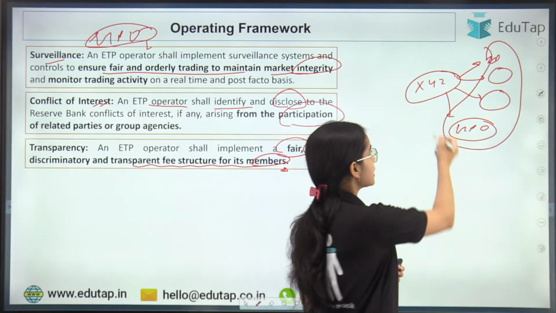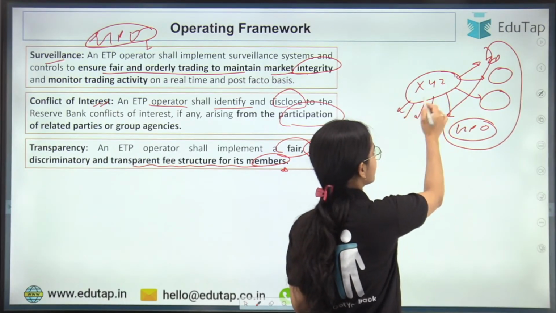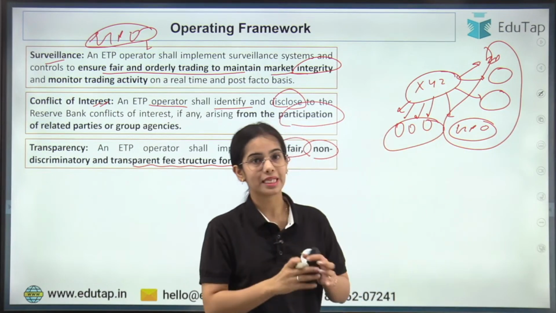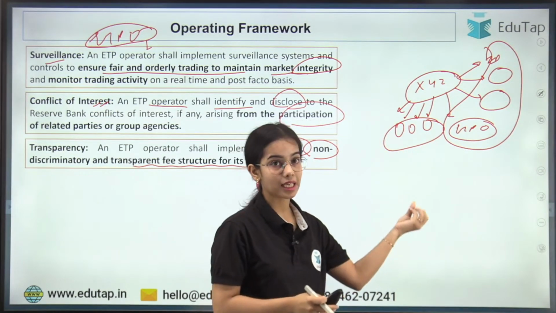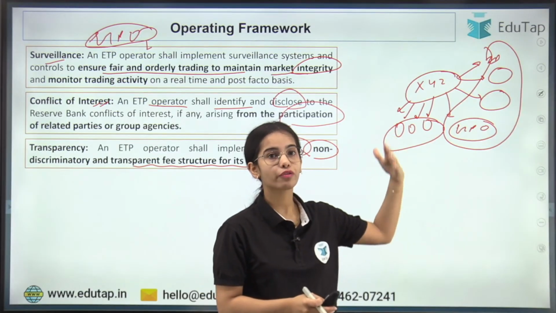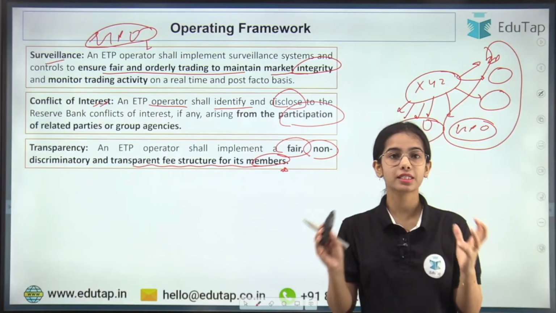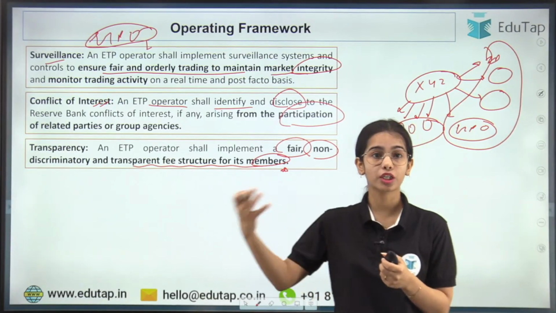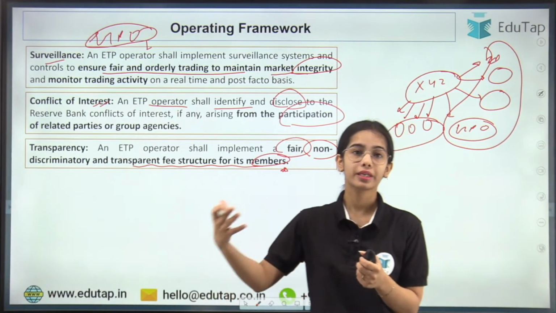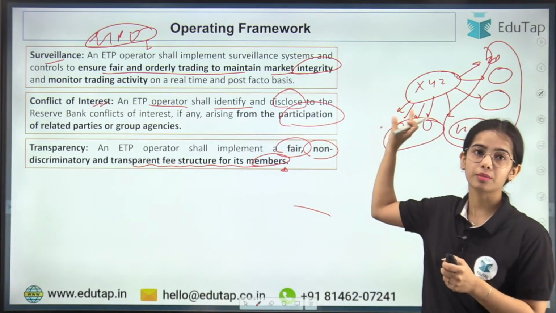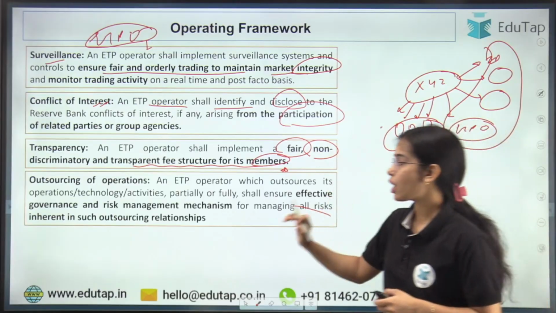Let's say XYZ is connected with different subsidiaries and different partners. If any conflict of interest can arise from the subsidiaries or these partners, it should be notified to the Reserve Bank of India, so that RBI is aware of which are the group agencies or related parties, and RBI can impose additional terms and conditions that are required.